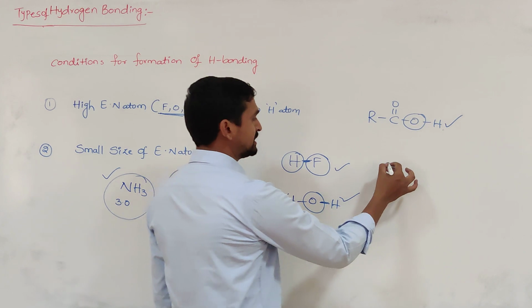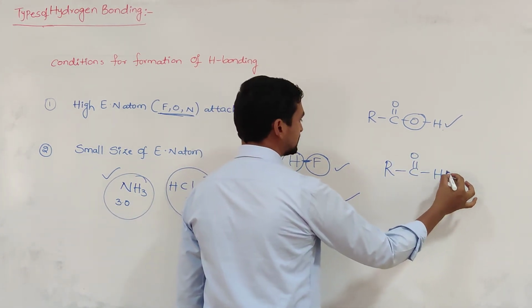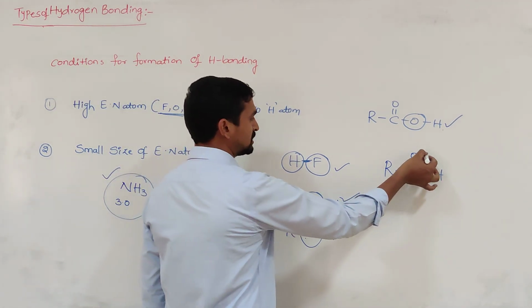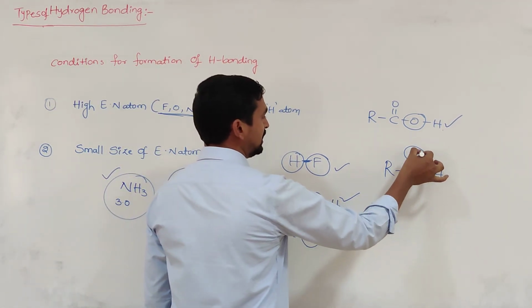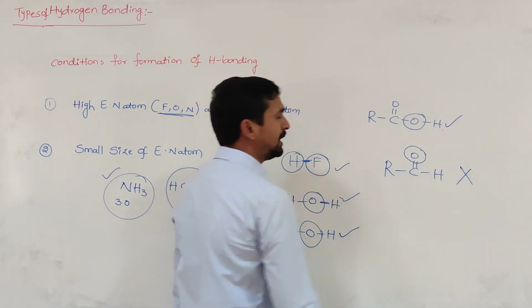The aldehydes are there. You know aldehydes very well; they are represented as RC double bond O, H. In this molecule, the highly electronegative atom is present. But is it attached to the hydrogen? No. That's why it does not form hydrogen bonding.